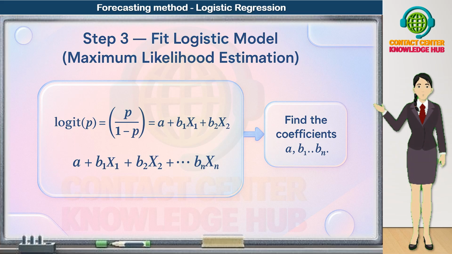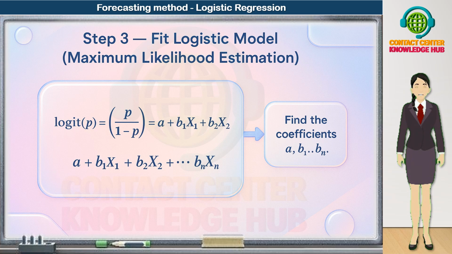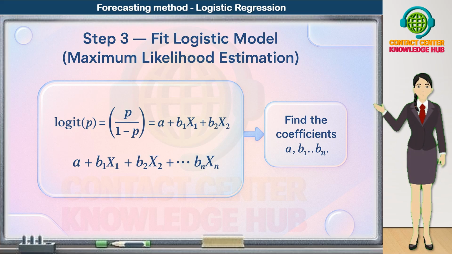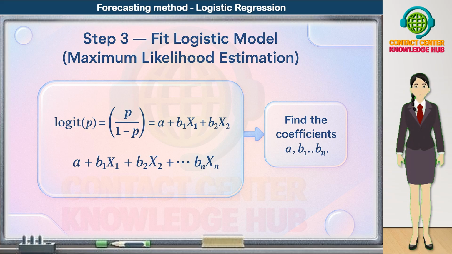The software runs the optimization in the background and returns the final coefficients, and usually the p-values and other diagnostics we'll use later. The output of step 3 is crucial. We now have a trained logistic model with concrete values for A and B, ready to convert inputs into event probabilities in the next steps.